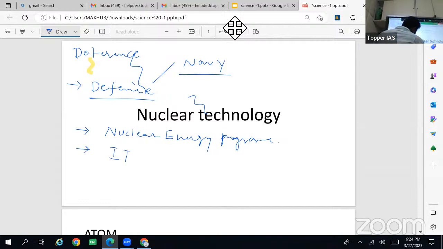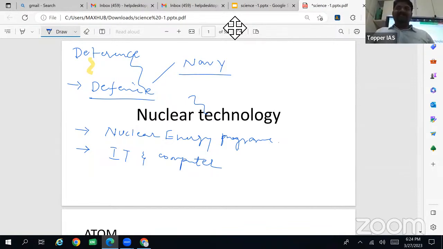IT and computer. We are not going to cover programming and coding. Just general topics.